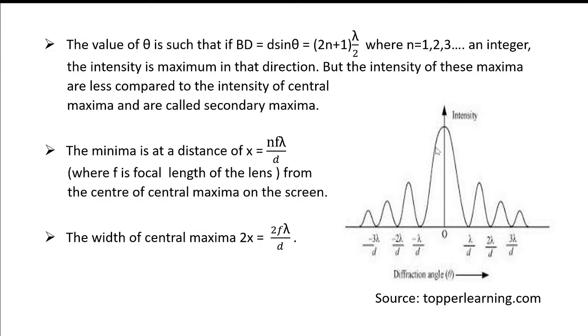Here this represents the central maxima having the maximum intensity, this represents the first minima, and this represents the first secondary maxima. This is the secondary minima. This is the second secondary maxima, and so on. You will notice the same pattern on the other side of the central maxima as shown in the figure.